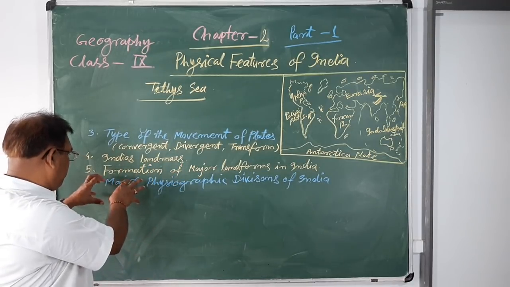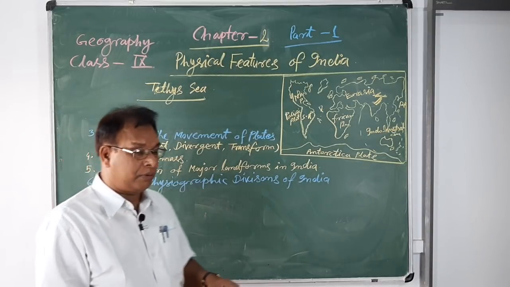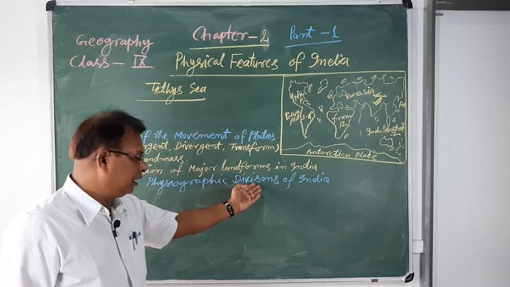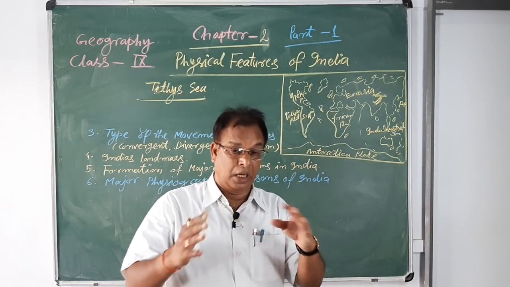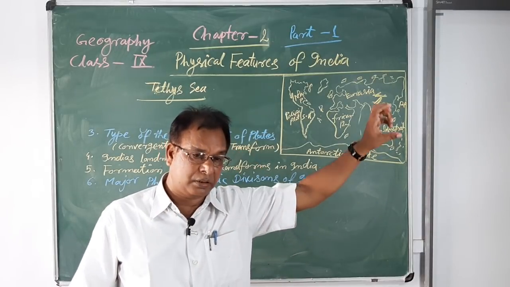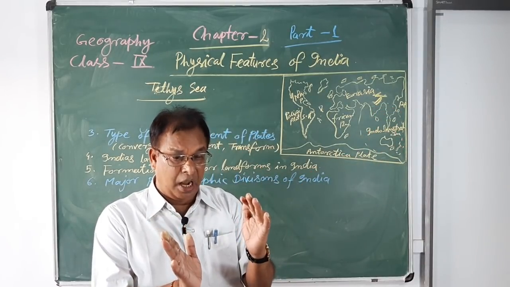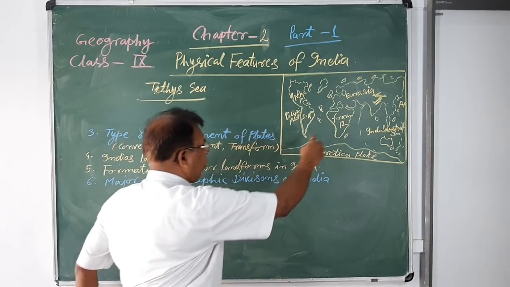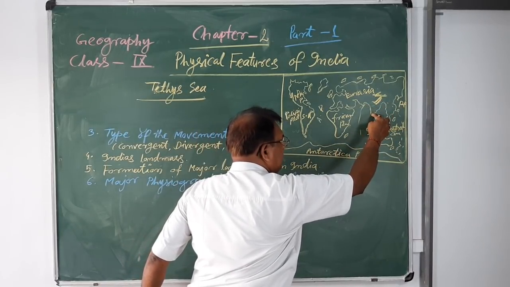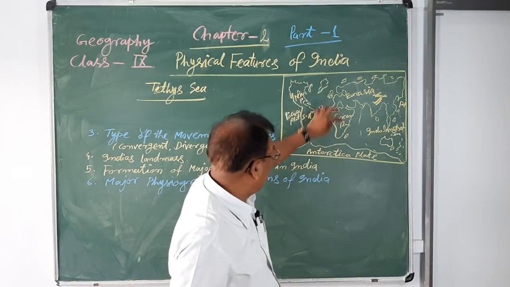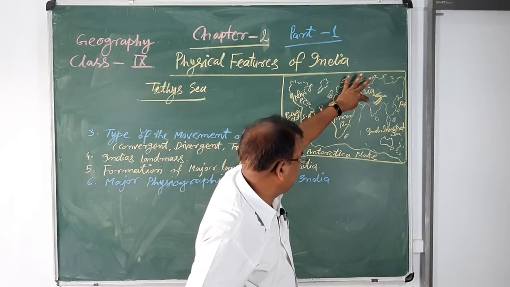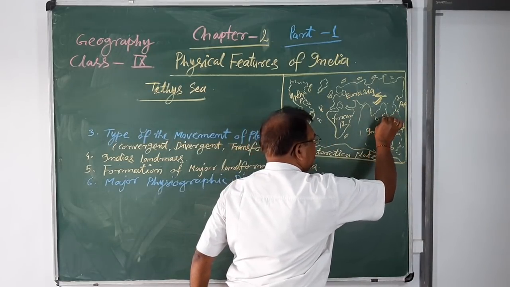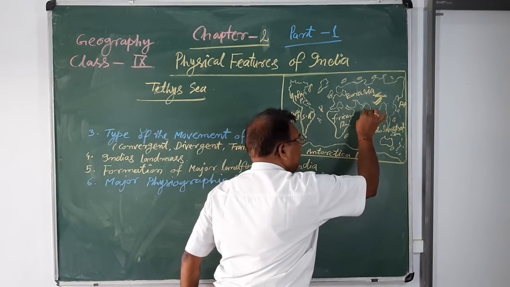And after the formation of the major landforms, India is divided into 6 major parts: in the north, the Himalayan regions; in the middle, the plain regions; in the south, the plateau regions; in the coastal regions, the coastal plains; and in the western parts, desert areas; and 2 island groups, that means the Andaman and Nicobar Islands group and the Lakshadweep Islands group.